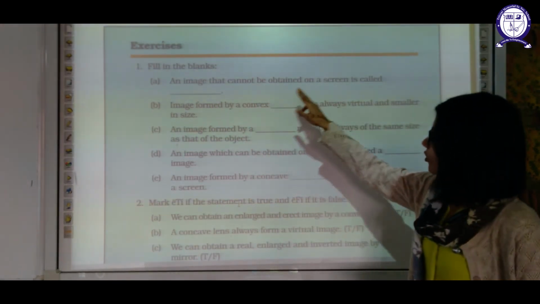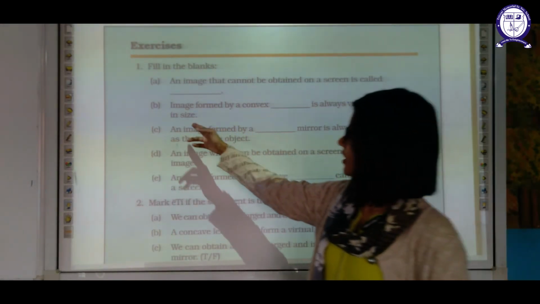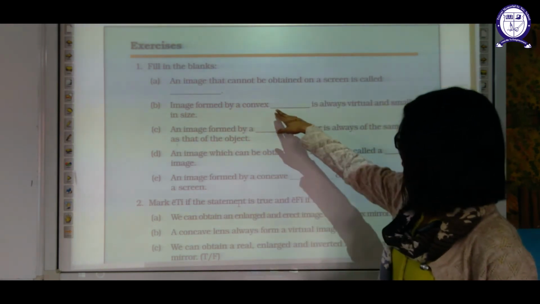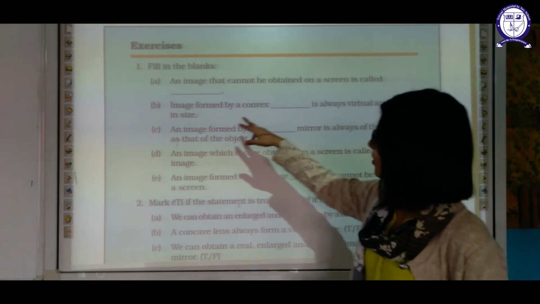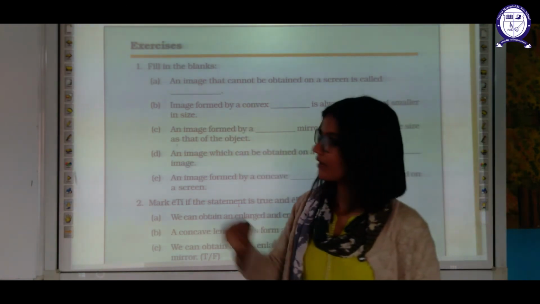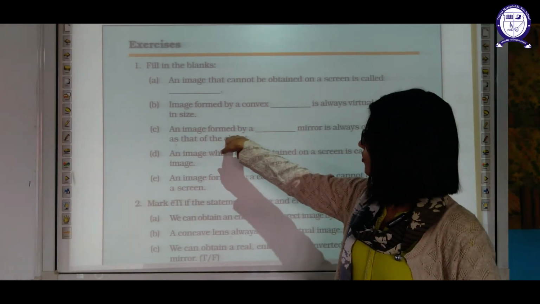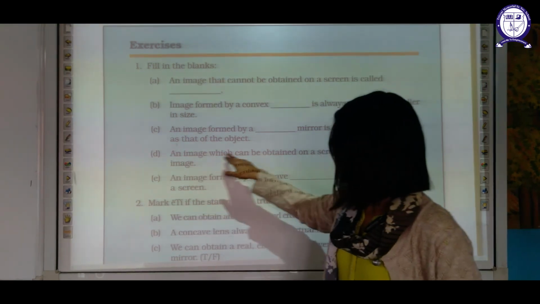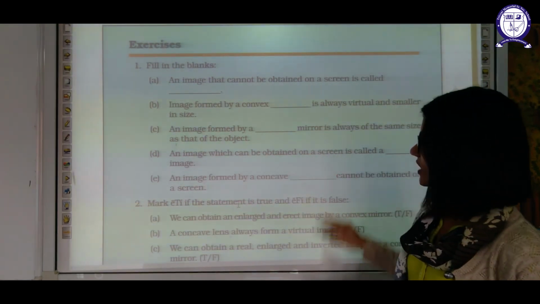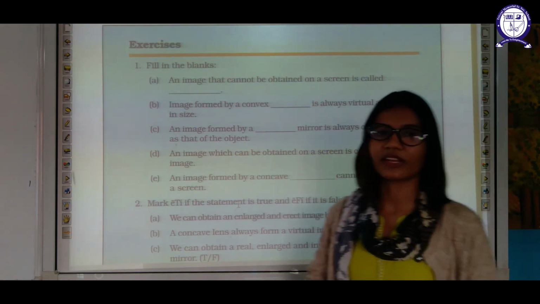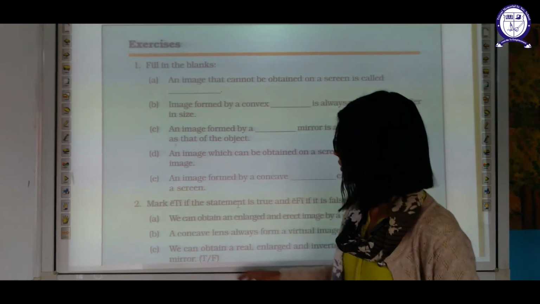An image that cannot be obtained on a screen is a virtual image, formed by a concave mirror. Concave lens image is always virtual and smaller. Convex mirror image is always virtual and smaller in size. The image formed by a plane mirror is always of the same size. An image which can be obtained on a screen is known as a real image. An image formed by a concave lens cannot be obtained on a screen.